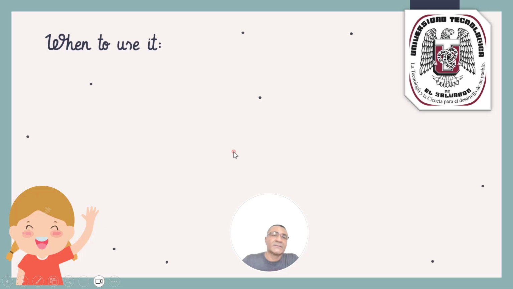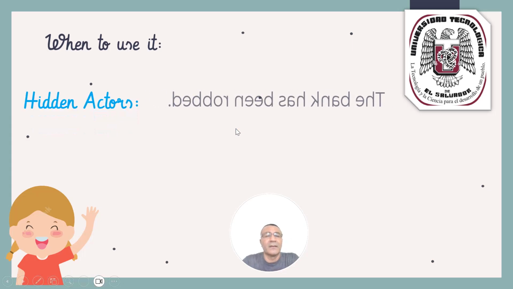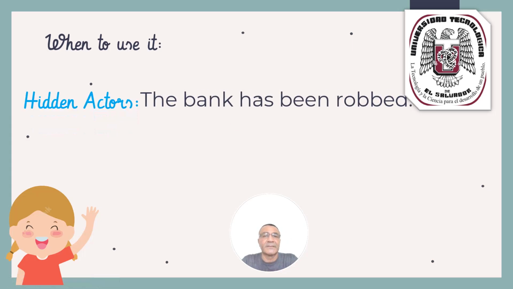When to use this? When the actor is unknown. Example of this: the bank has been robbed. What is the focus on this sentence? We don't know who did it. We just know that the bank has been robbed.